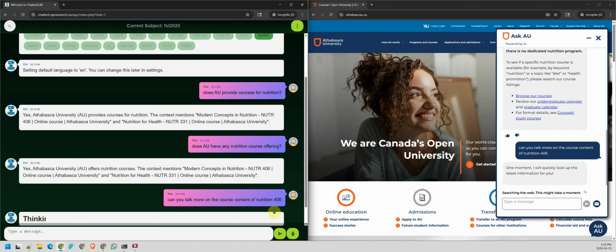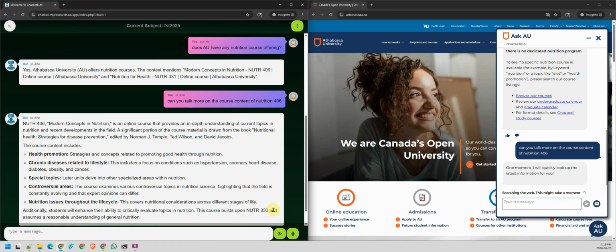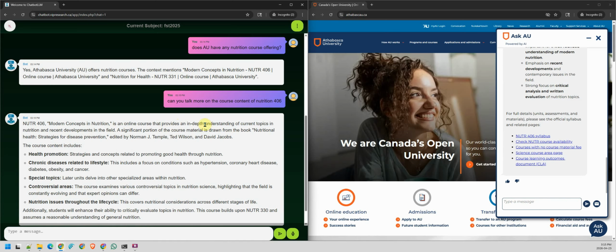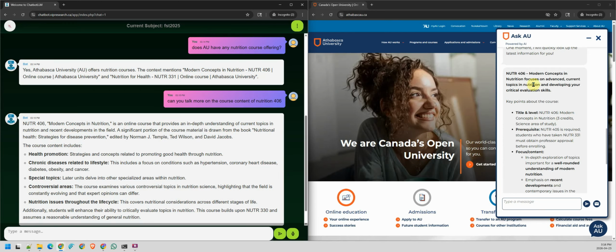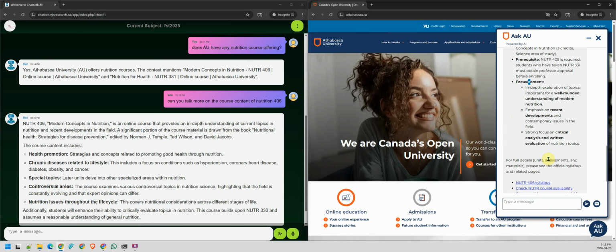The right-hand side says, one moment, let me quickly look for you. On the left-hand side, we already have the answer, which is that the nutrition course is an online course that provides information, and the book is here. It also says this course is built on 330. So that is something we get. And on the right-hand side, we also got the information: the title, prerequisite, and focus.